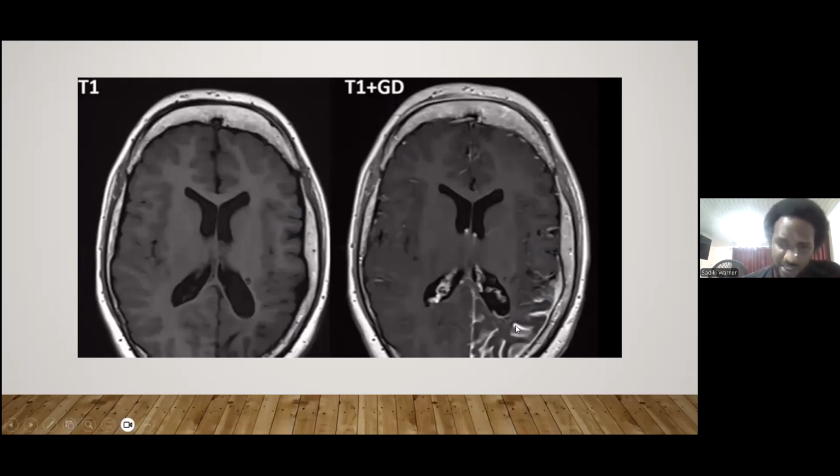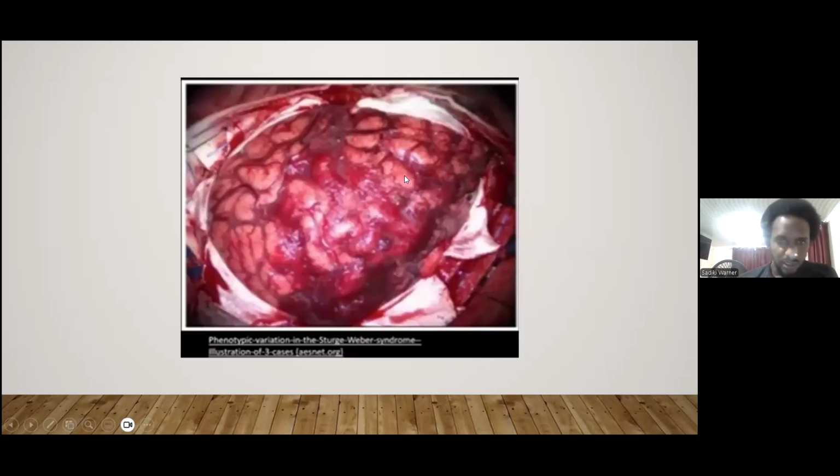And the leakage of the gadolinium is thought to be because of a deficient blood-brain barrier. This is one of the gross pictures of the leptomeningeal enhancement, the leptomeningeal abnormalities of the small blood vessels.